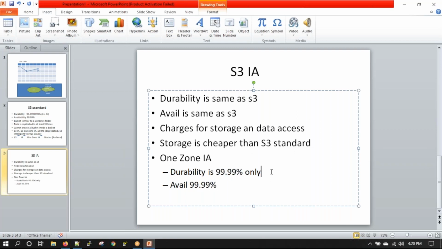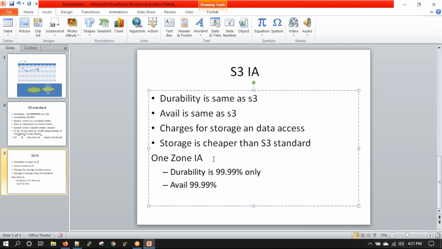What this means is that the chance of you losing data has increased by a lot. In plain English, you can lose a part of your data in 100 years, which is still a lot more durable than our current storage solutions. Quite durable, but still the chance of data loss has increased from 11 nines to this.